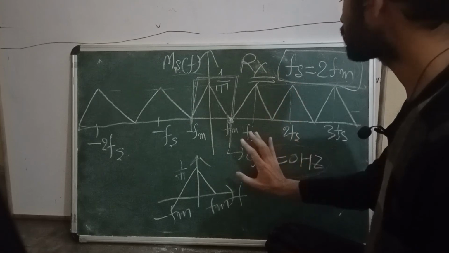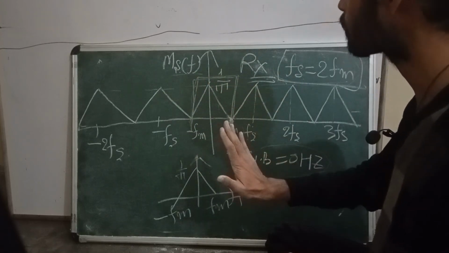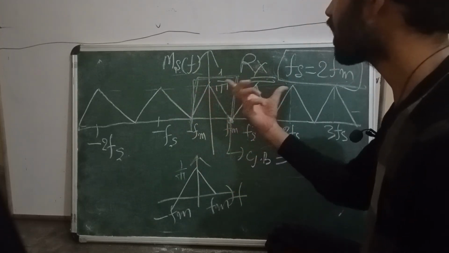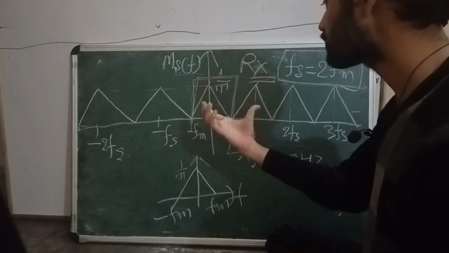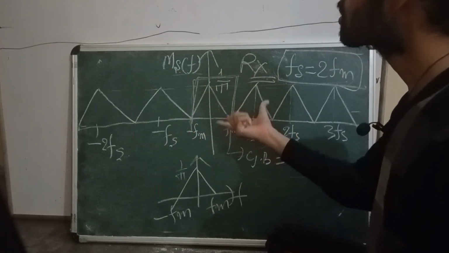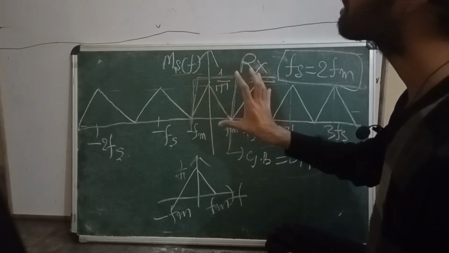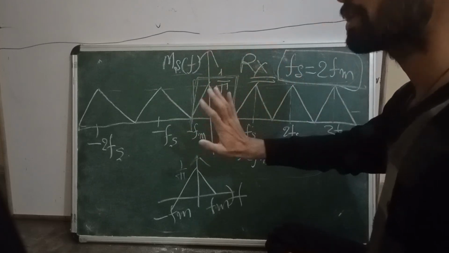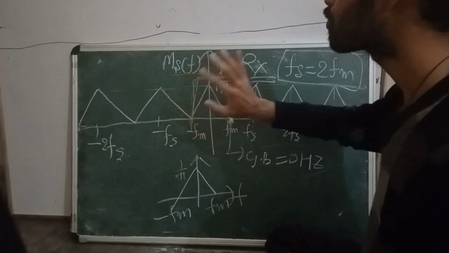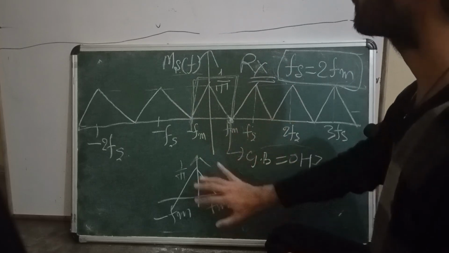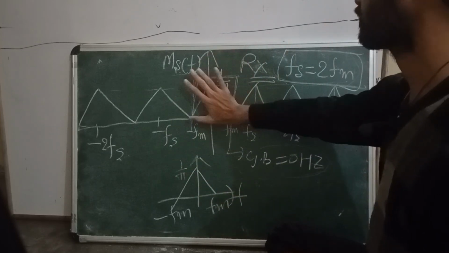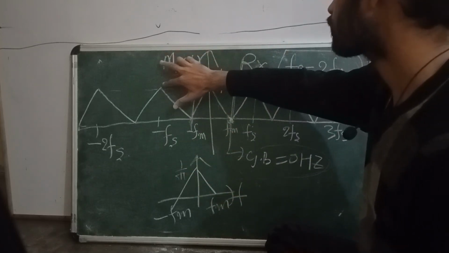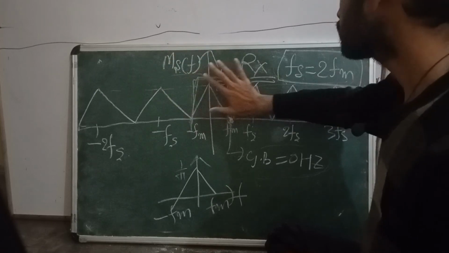For that we apply the Fourier transform. But the impulse train is periodic, so first we take the Fourier series of the periodic impulse train, and then apply the Fourier transform. After applying it, we got the sampled message signal in the frequency domain.